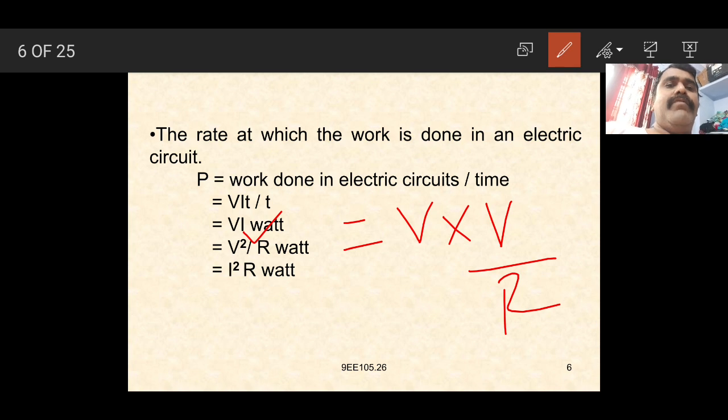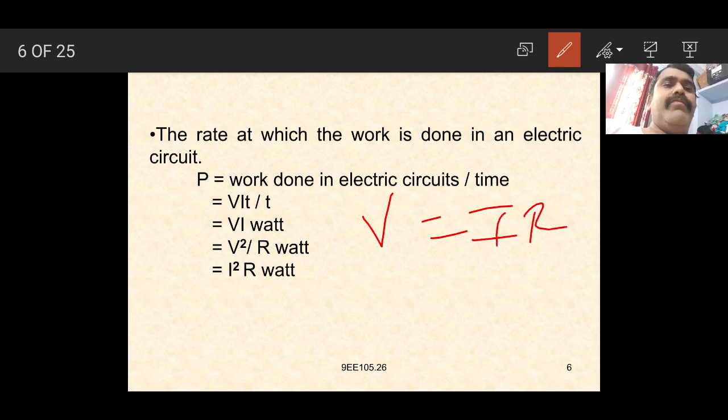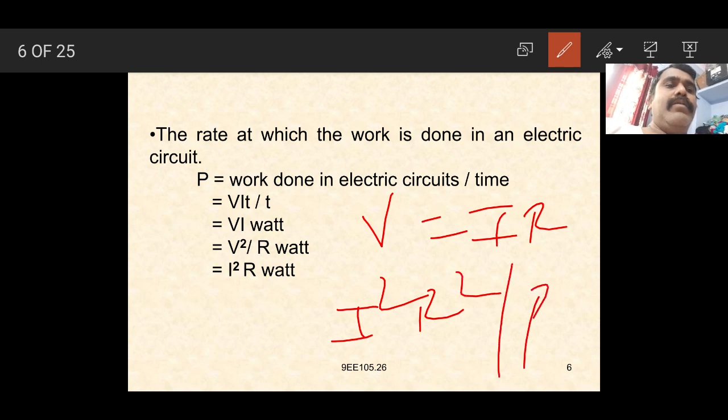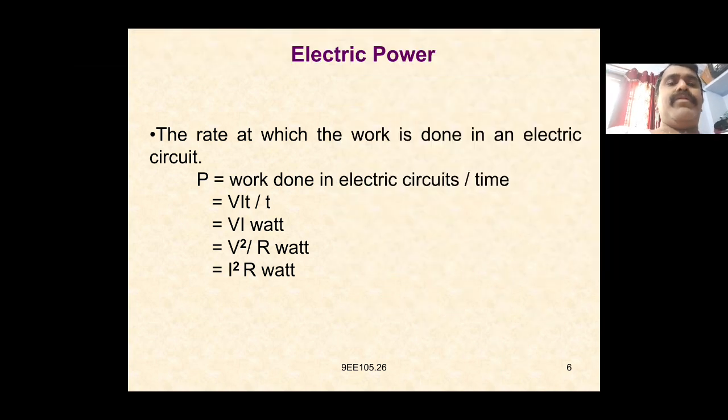Again, we can also define V is equal to I into R. We substitute it here in the place of V, so we get I square R square divided by R, and R will get cancelled. Again we get I square R watts. So power P is equal to I square R watts here.